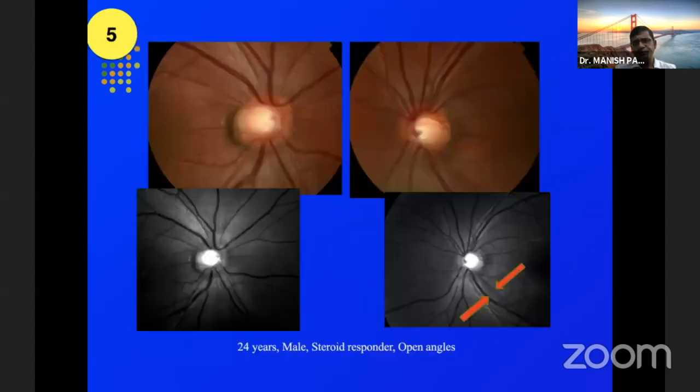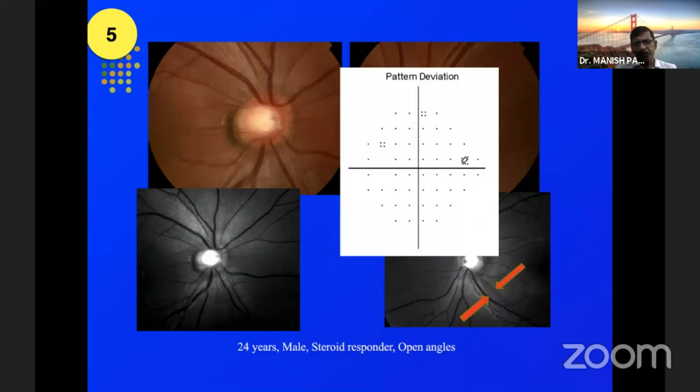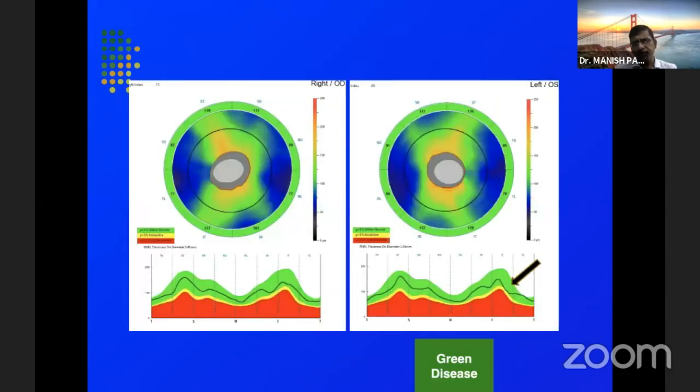a borderline change there. Take this 24-year-old male who's a steroid responder with open angles, and the right eye appears to be normal to us. In the left eye, there is a presence of a nerve fiber layer defect inferiorly, which is marked with a red arrow. We can easily overlook this, the visual fields being fairly normal, except for that single spot there. And if you do the OCT for this patient, it comes out to be absolutely normal to us.